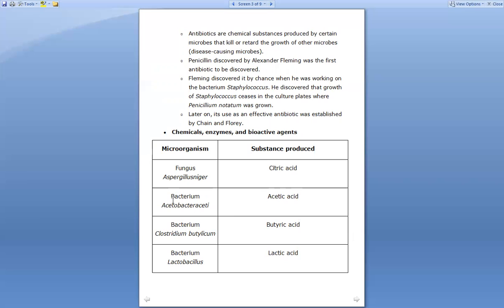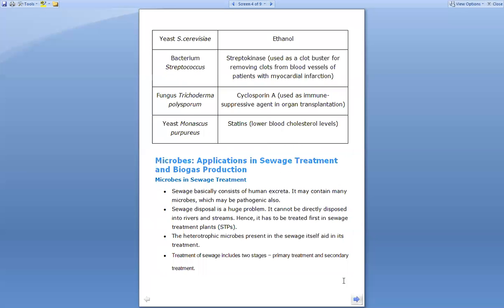In the same way, next is the bacterium Acetobacter aceti. If we want to produce acetic acid, then this bacterium is used. Next is the bacterium Clostridium butylicum. This Clostridium butylicum is responsible for the production of the substance known as butyric acid. In the same way, the bacterium Lactobacillus is responsible for the production of lactic acid. Next is the yeast S. cerevisiae, that means Saccharomyces cerevisiae.